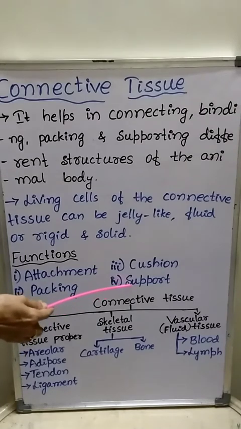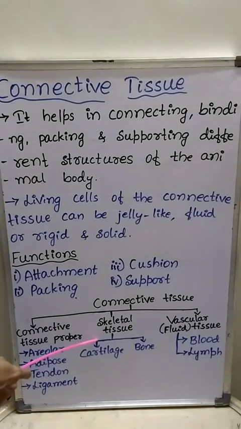Next one is support. The skeletal connective tissues such as bone and cartilage form the supportive framework of the body.